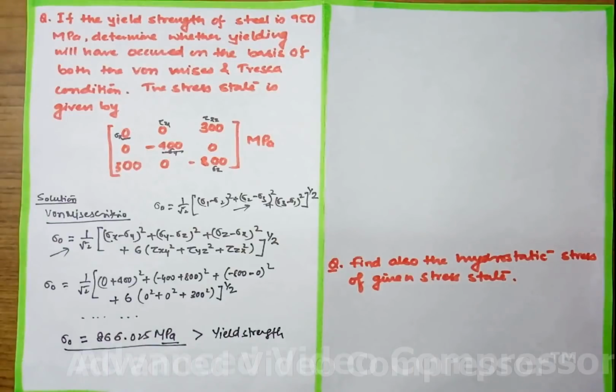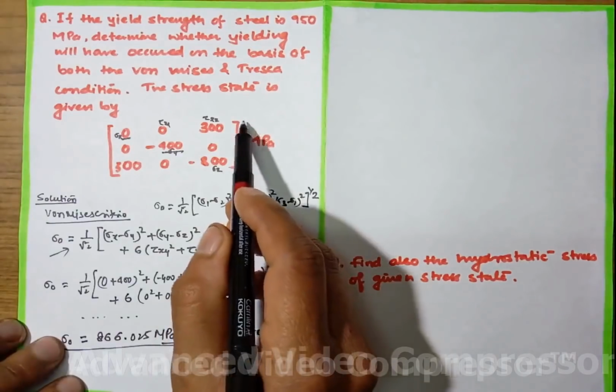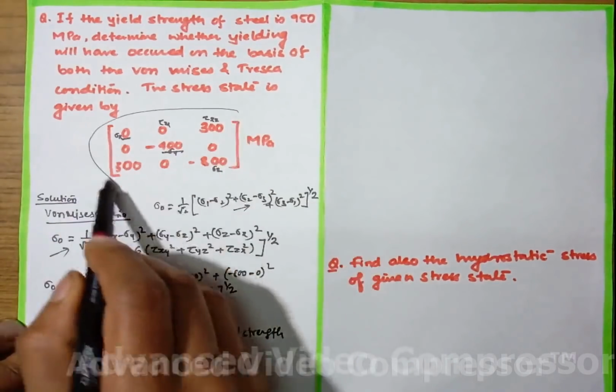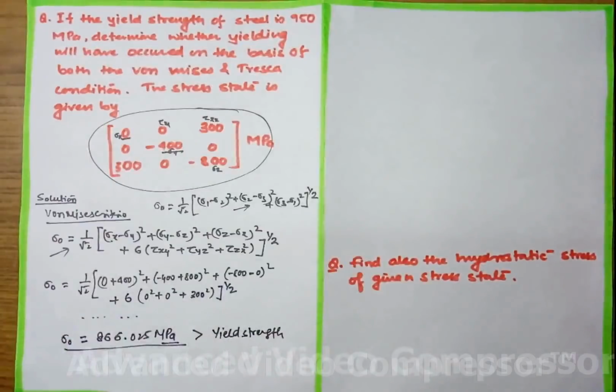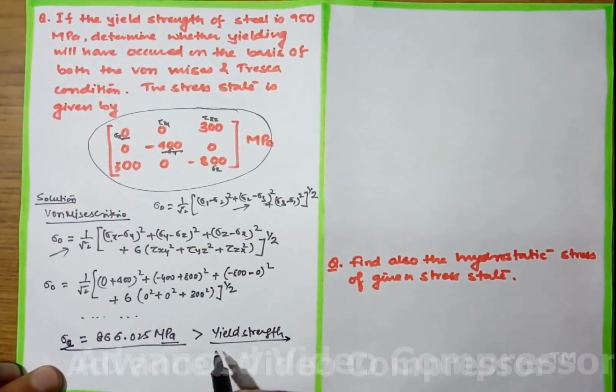So all the stress states given here are assumed to give a response similar to a unidirectional state of stress. In unidirection it is written as sigma naught; if it is greater than the yield strength, then yielding will occur.